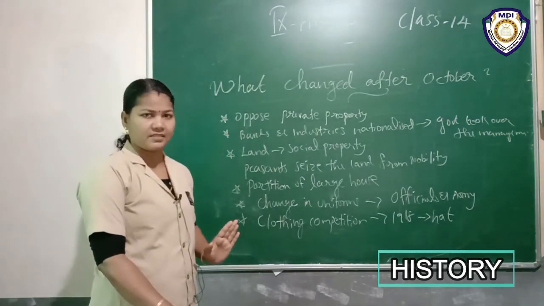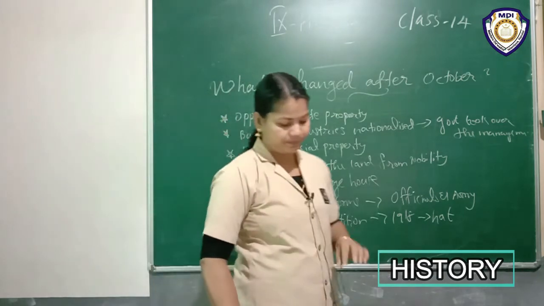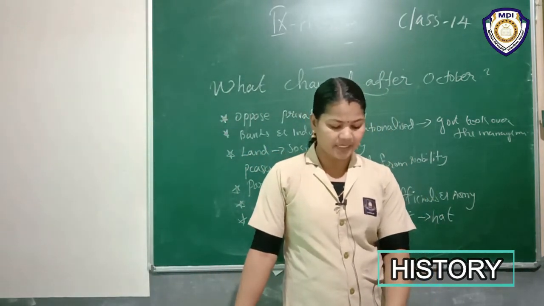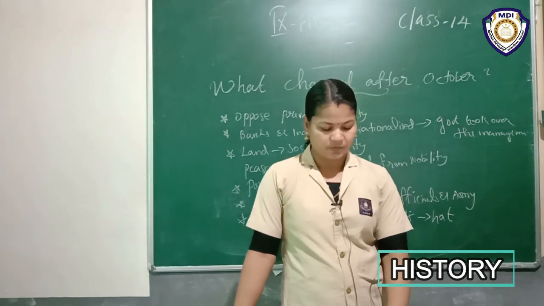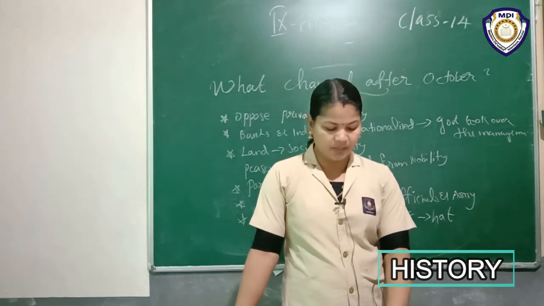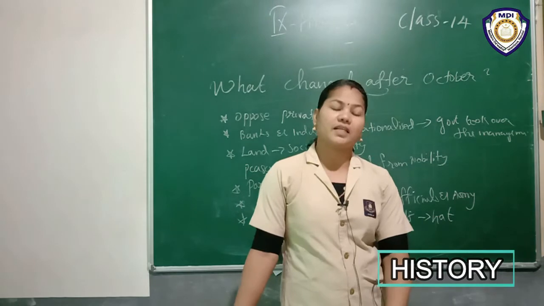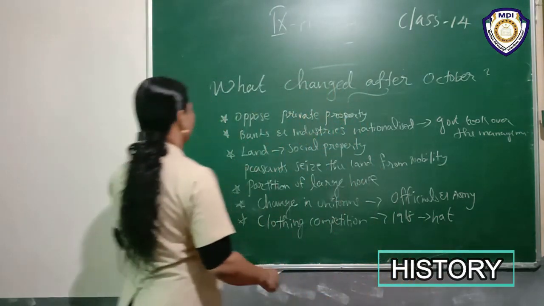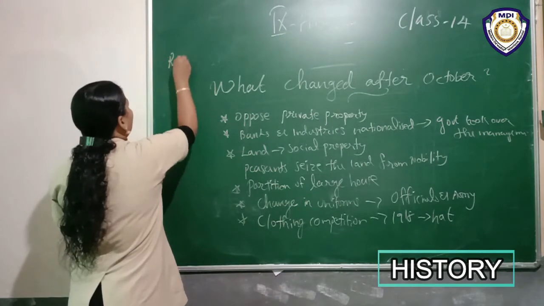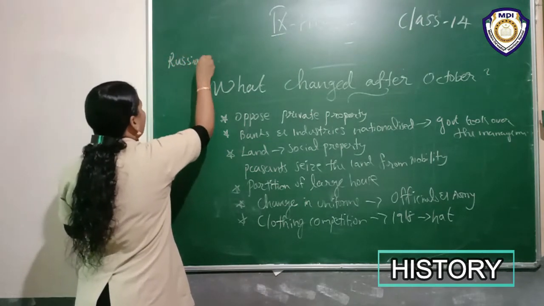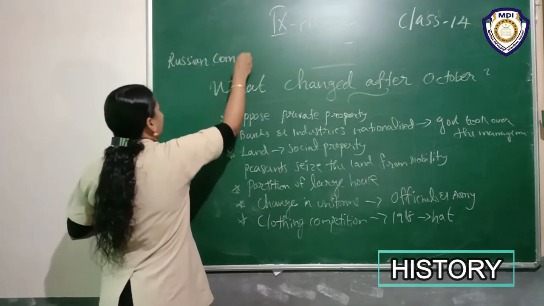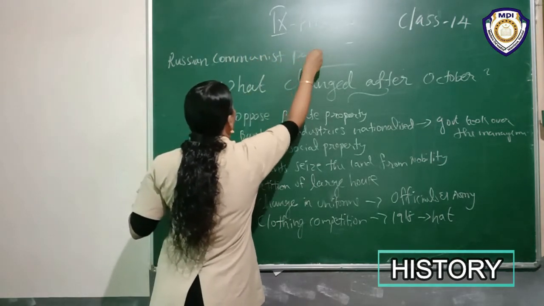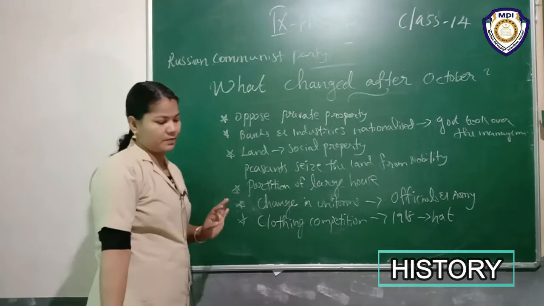Am I right? Okay, then the Bolshevik party was renamed the Russian Communist Party. That means the Bolshevik party renamed, there is a new name. What is that? Russian Communist Party. Now it is called the Russian Communist Party.